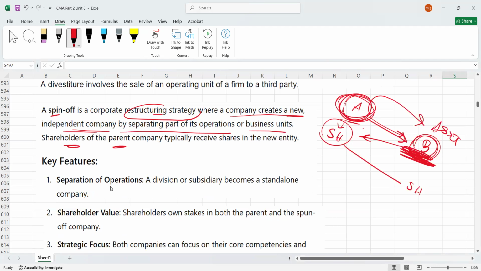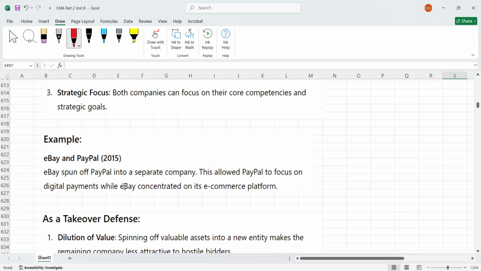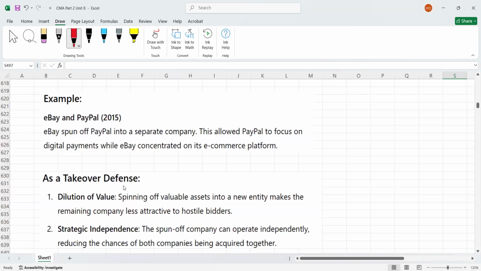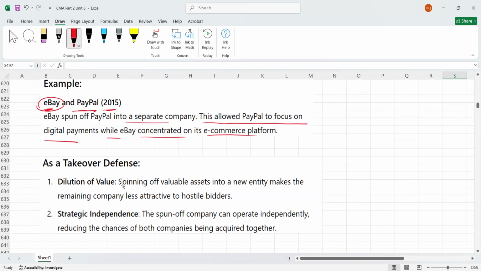Shareholders of the parent company typically receive shares in the new entity. For example, eBay and PayPal. eBay spun off PayPal into a separate company in 2015. This allowed PayPal to focus on digital payments while eBay concentrated on its e-commerce platform. This is the spin-off concept.